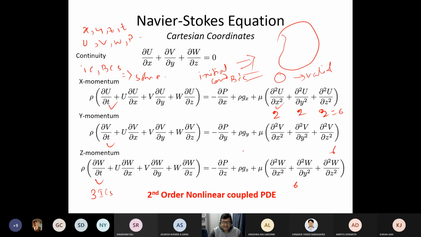So total 18 plus 3, 21 conditions you require, right? And what about this? We will need 1 for X, 1 for Y, and 1 for Z. So total another 3, that is total 24. 3 initial conditions and 21 boundary conditions you require in order to solve these equations.